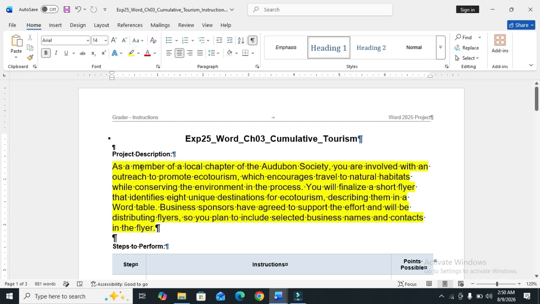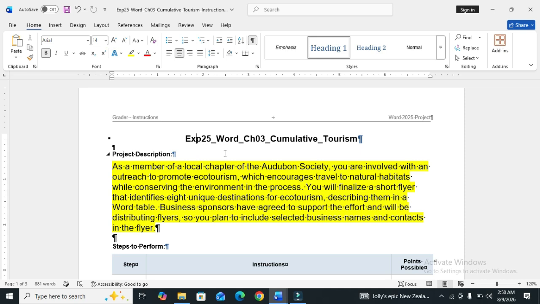So the project description is: as a member of a local chapter of the Audubon Society, you are involved with an outreach to promote ecotourism, which encourages travel to natural habitats while conserving the environment. In the process, you will finalize a short flyer that identifies 8 unique destinations for ecotourism, describing them in a Word table.